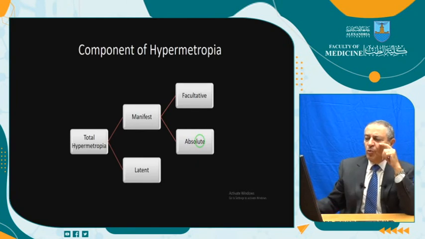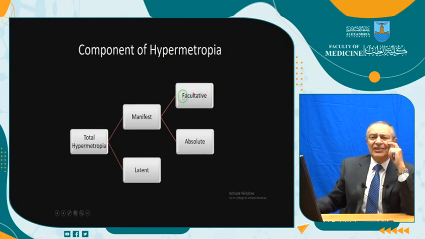The story is that while we are young, all the hypermetropia is corrected and is facultative. When we are getting older, some of the facultative changes to absolute, and there is diminution of vision. With more age, more facultative goes to absolute, and finally by the age of 60 all the hypermetropia is absolute.